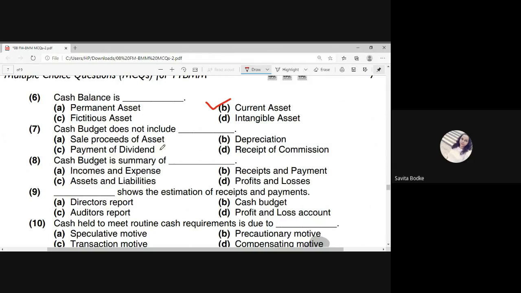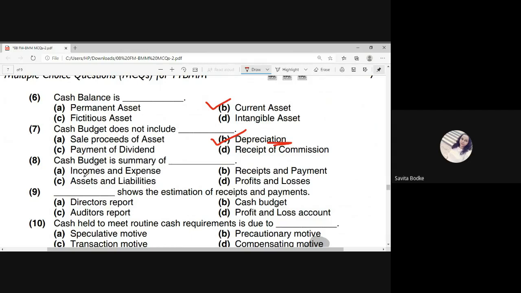Now the next one is, cash budget does not include, and it is depreciation. We never take depreciation in the cash budget. Now please understand the reason if any college is going to ask you this question. Depreciation is a non-cash expense. That's why we are not going to include this in the cash budget. That is the actual reason behind this.